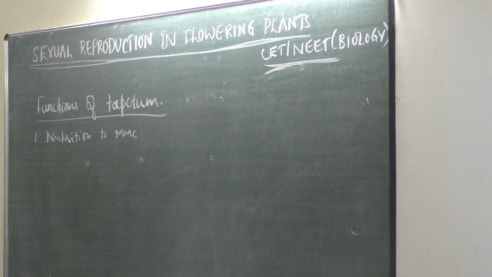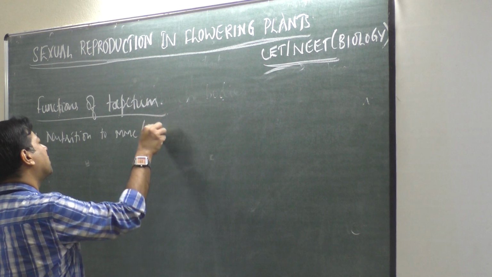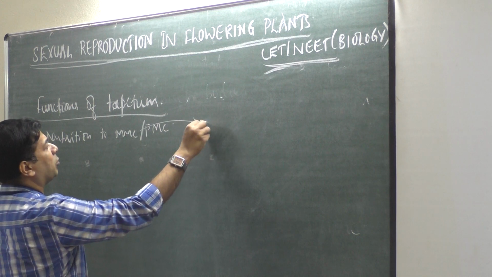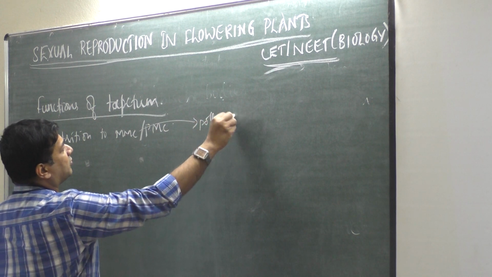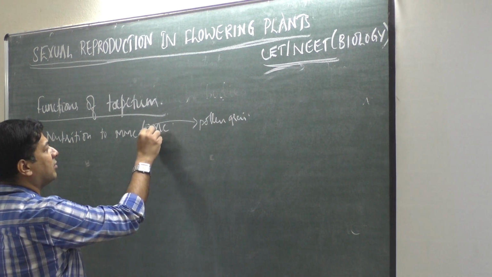Then what about other functions? During pollen formation, it gives nutrition to pollen grains. MMC is also called PMC, pollen mother cell. Later this pollen mother cell becomes a pollen grain. So for formation of pollen grains, tapetum gives nutrition or food.